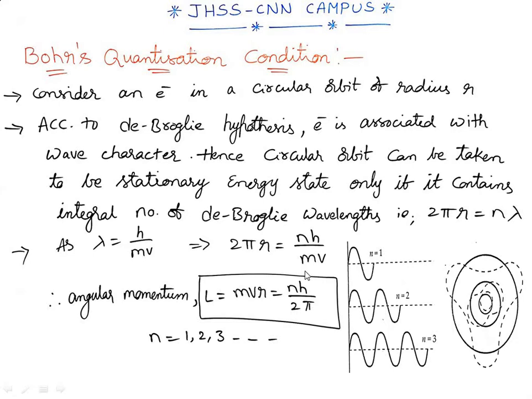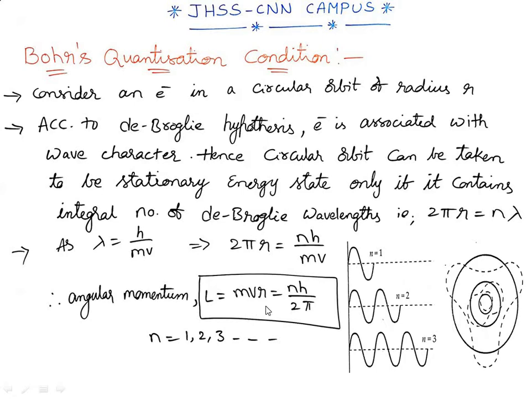Can I write down in the place of that? So angular momentum, look here, mvr. If I bring this mv to this side, mvr will be equal to nh by 2 pi. Now are you getting the point how I am writing that integral multiples of h by 2 pi? This is Bohr's condition, the second postulate, Bohr's quantization condition. Are we clear with this?